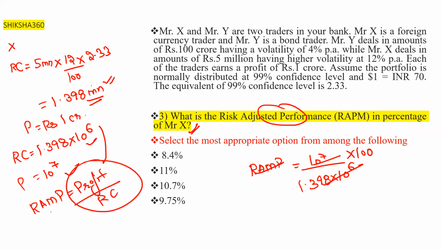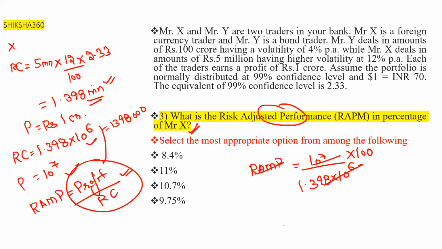I request all of you, please try to solve the question and comment your answers in the videos. So if we calculate, the risk capital comes out to be 1.398 into 10 raised to power 6, which is basically 1398000.